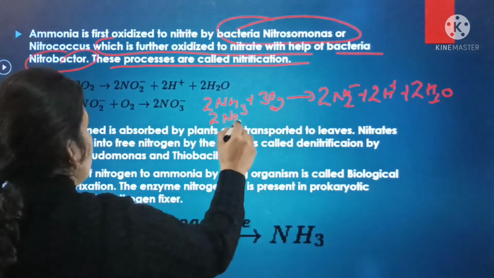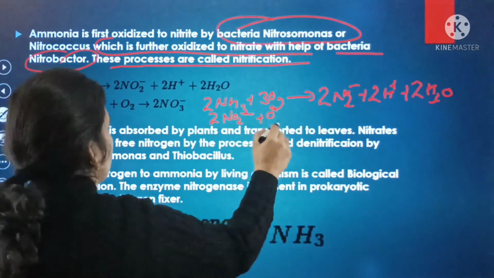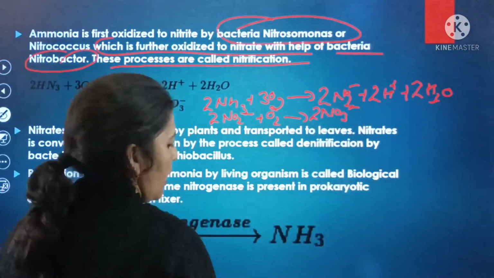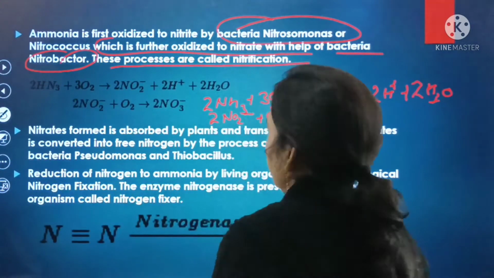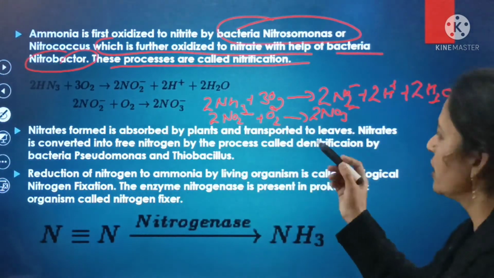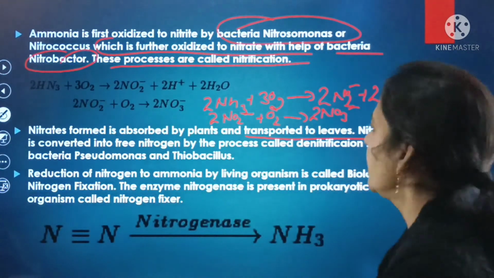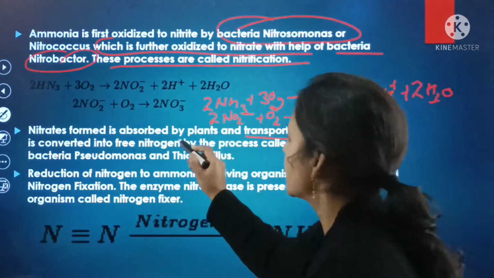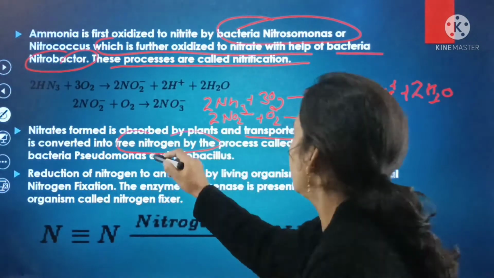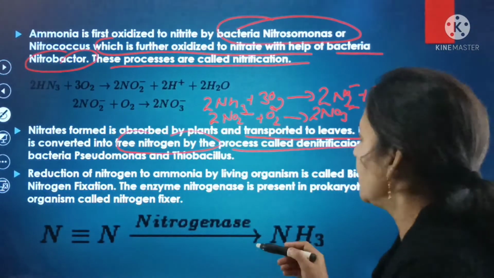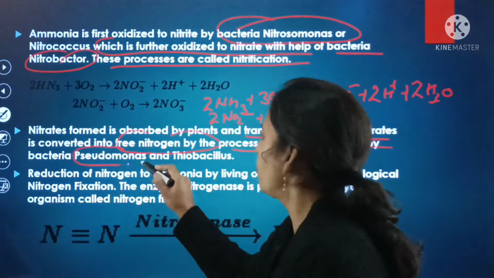Next, 2NO2 negative plus O2 give rise to 2 molecules of nitrate ion. Nitrates are absorbed by the plants and transported to the leaves. Nitrates are converted into free nitrogen by the process of denitrification by bacteria such as Pseudomonas as well as Thiobacillus.